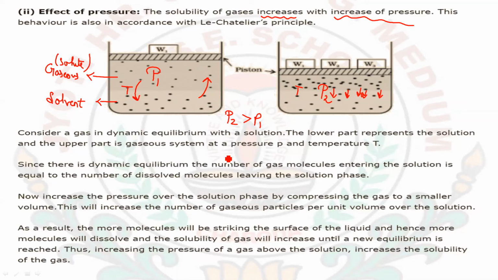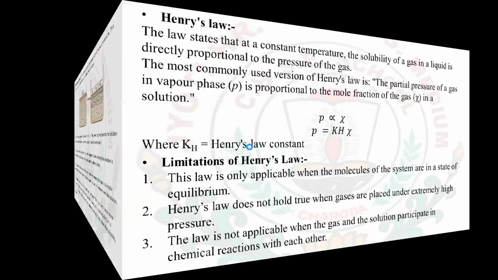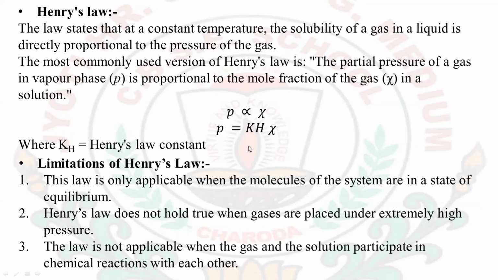Next is Henry's law. William Henry, a chemist, gave a proper equation for studying the solubility of a gas in a liquid.